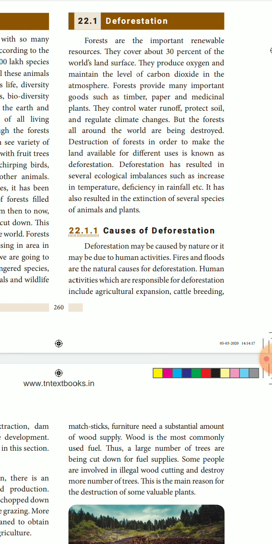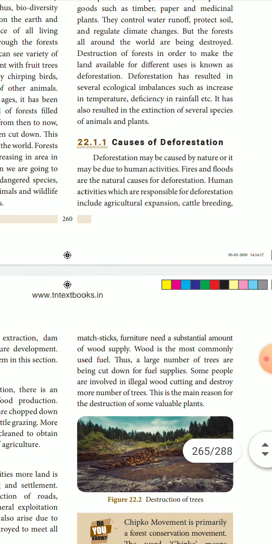Deforestation has resulted in several ecological imbalances such as increase in temperature, deficiency in rainfall, etc. When we cut down the trees, many imbalances happen in the environment, such as deficiency of rain and drought conditions.